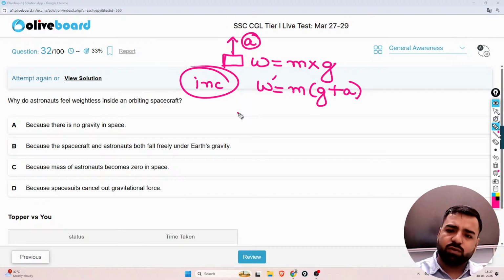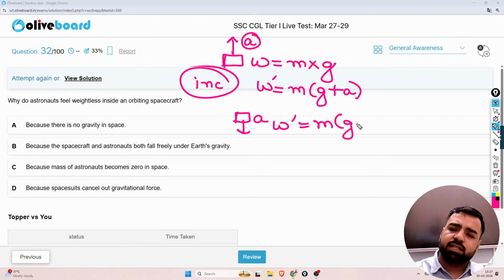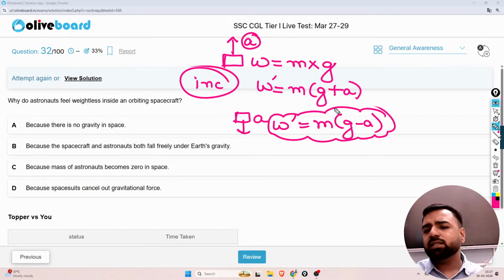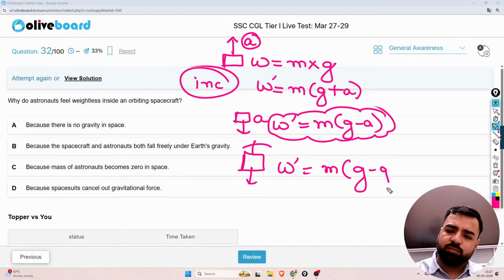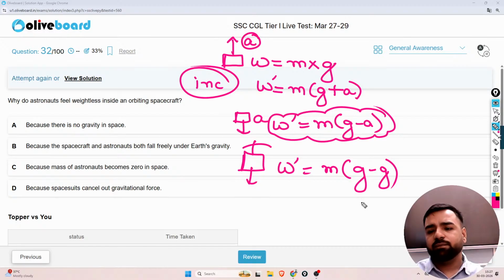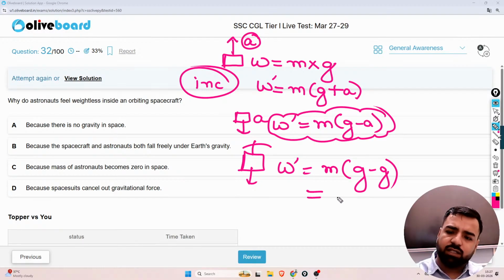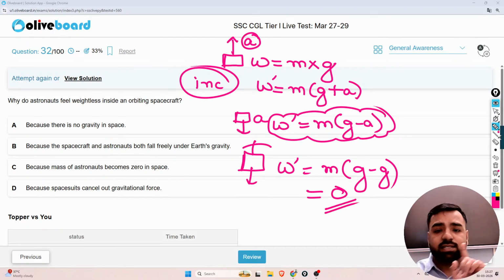But if the lift is going down with acceleration A, we feel like our weight has actually decreased. It is all because of the lift's acceleration. But just think, if there is a free fall, let's say the wire of this lift is cut. In this way, we can say this lift is under free fall, that is, it will experience gravity only, right? And from here we'll feel our weight as if it is zero. The same condition is happening with the spacecraft as well.